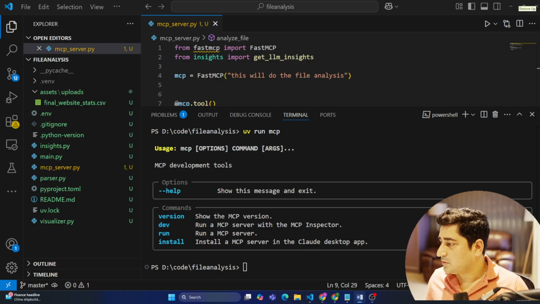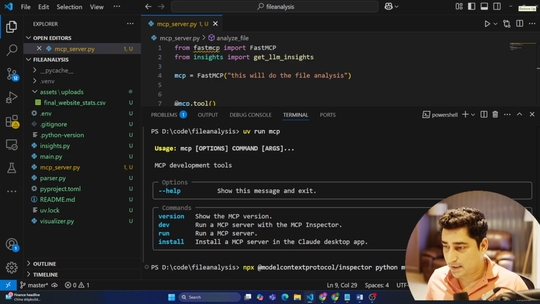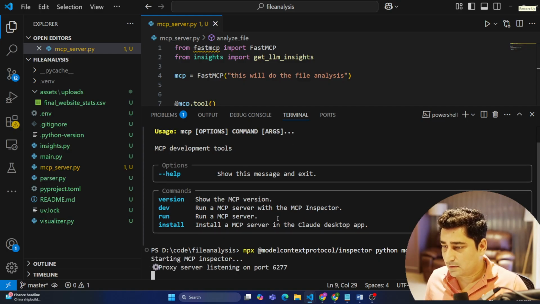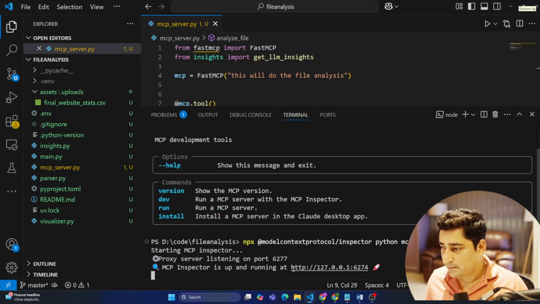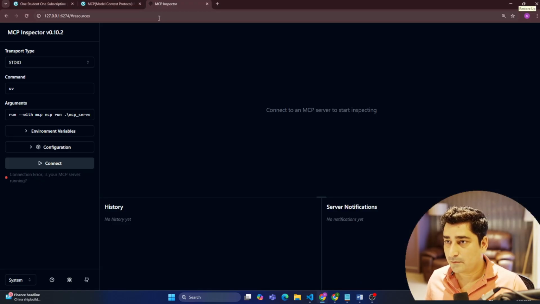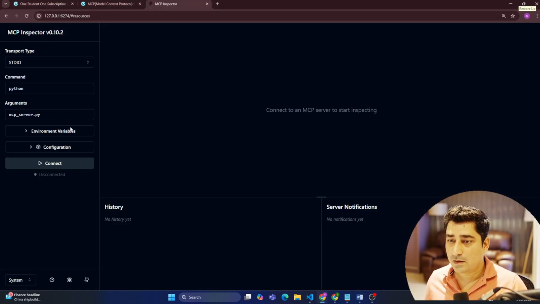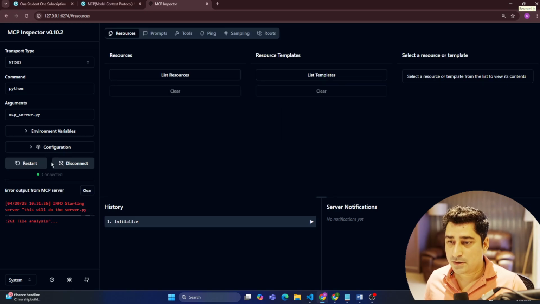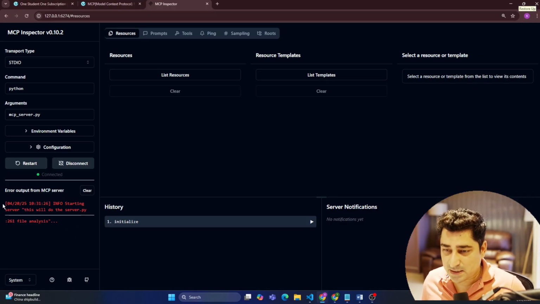Maybe I can use the npx command. Let's see. It should work even with dev. It should not give me an issue. So here, click on connect. Okay, so now it's connected. There was no issue at all. I have just used the npx command instead of dev, and yeah, it is working.